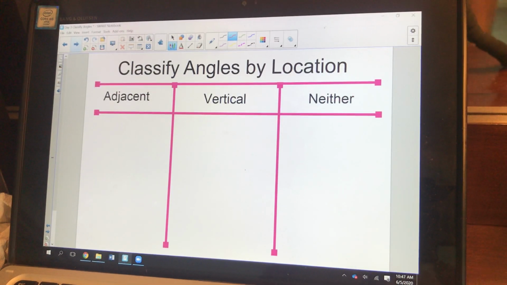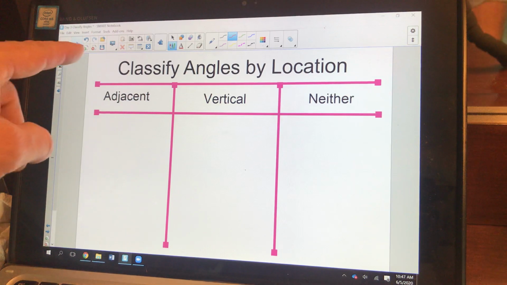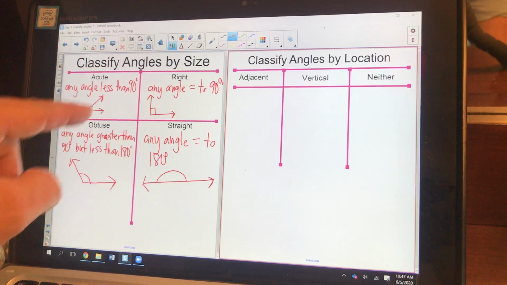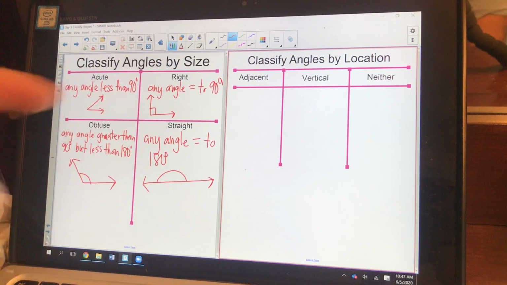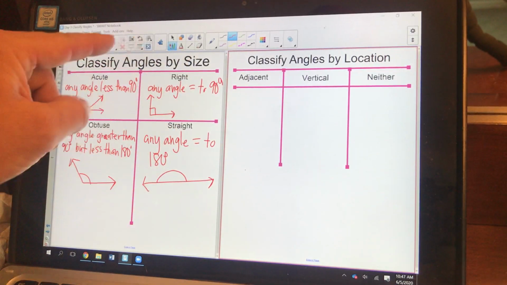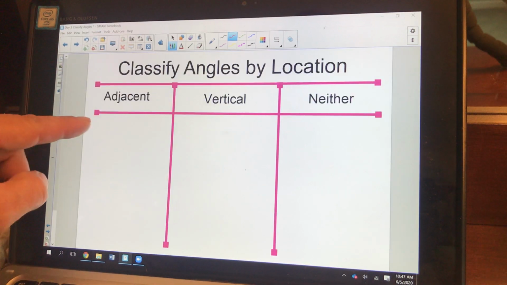All right, so the first four, we're classifying them by their size. These are all by your size. You can also classify angles by their location, all right? So size and location. Adjacent means next to.